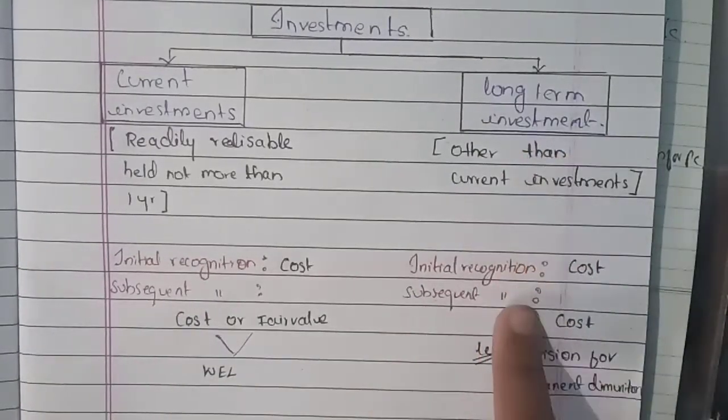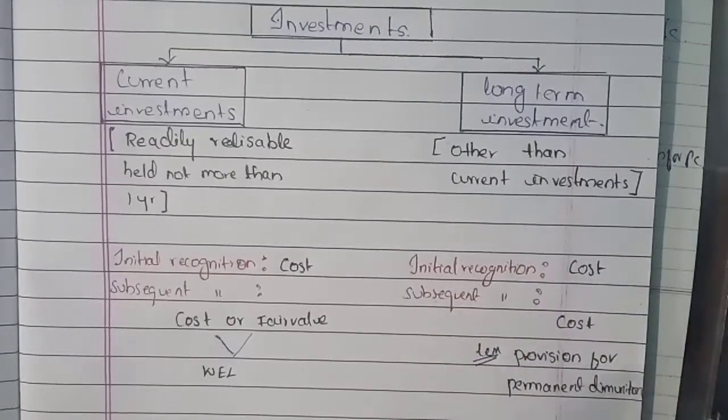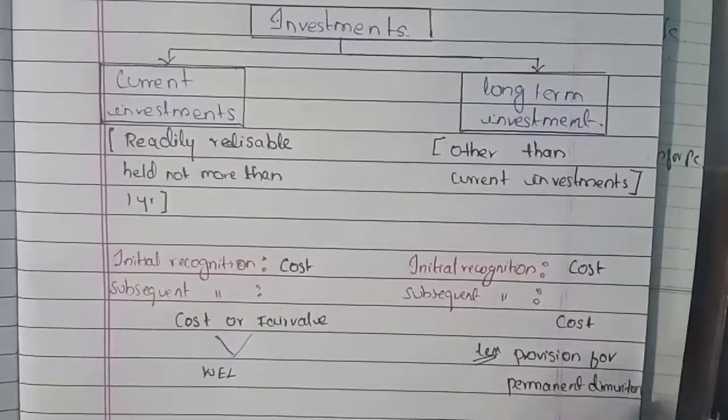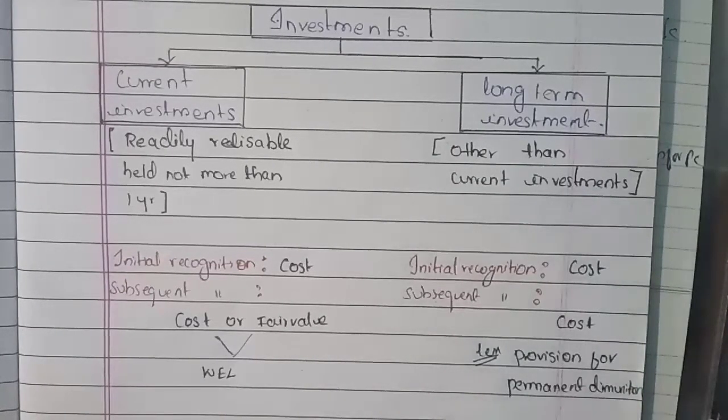Here in the long term, how do you recognize it? In the further, cost less provision for permanent diminution. Suppose there is one investment and there is a permanent diminution in that. There is a complete permanent reduction in the share value. Then how do you do that? So cost less those provisions which led to permanent diminution, you will get the subsequent recognition value. So this is the classification according to AS 13.